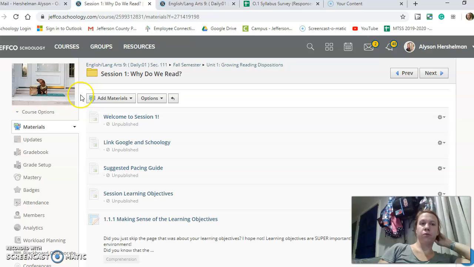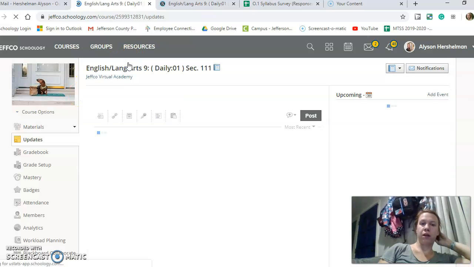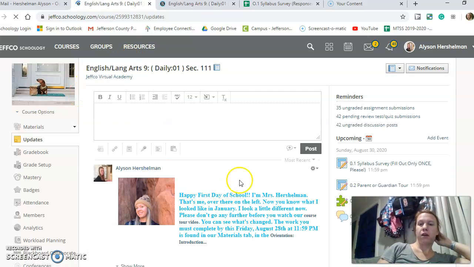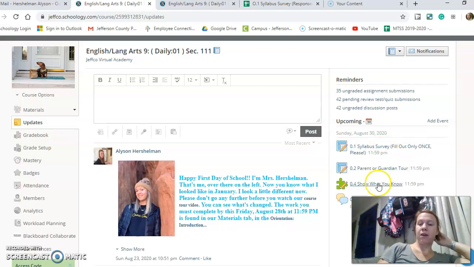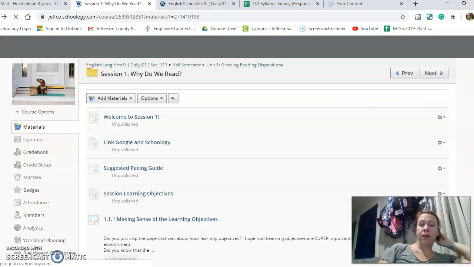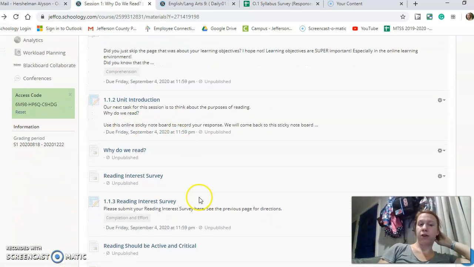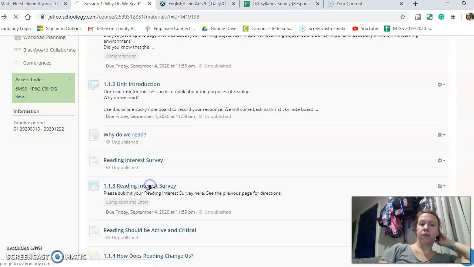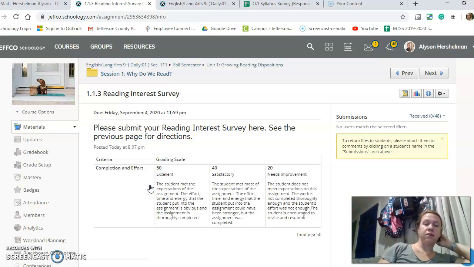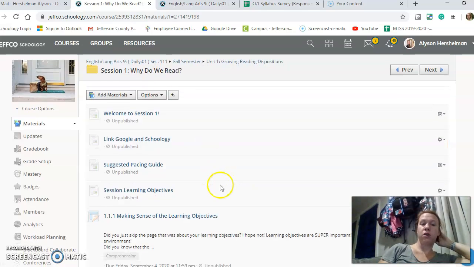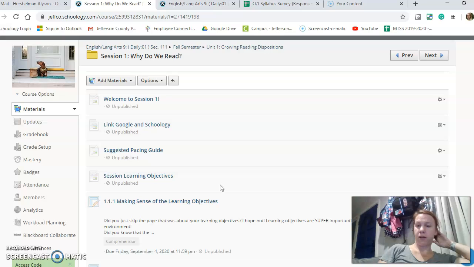What not to do would be to come to your 9th grade ELA page and come over here to the upcoming and only hit the assignments. The reason for that is because you are going to miss a big chunk of directions if you do that. If we click on this activity right here, this assignment, you're going to see that there are no instructions here. It's just the drop box. So you're creating more work for yourself by having to go back to the previous page when you could have just been here anyway looking through.